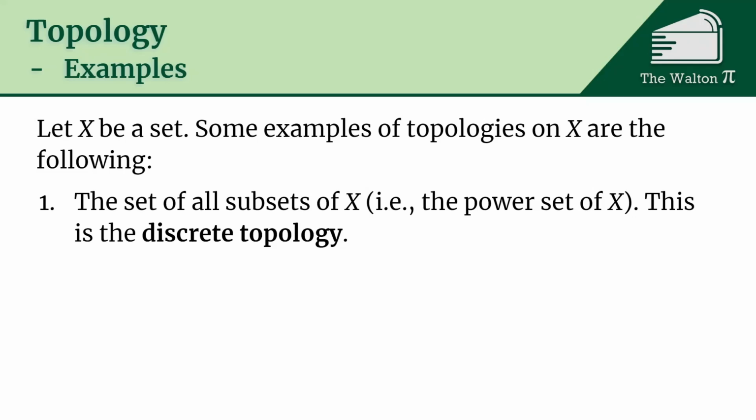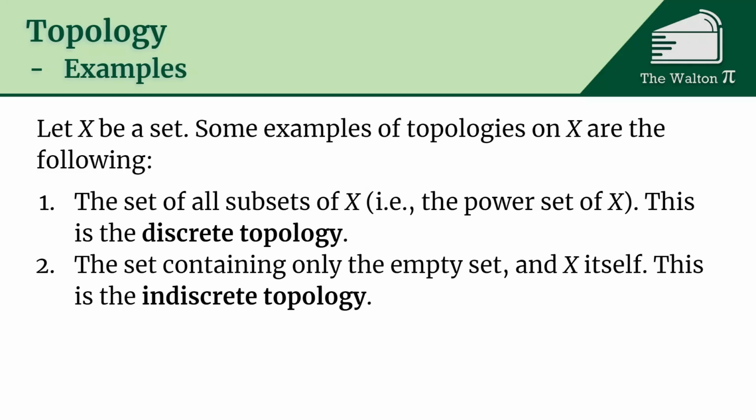Is the entire set an element of the power set? Also yes. If I take any collection of those sets and I union them together, is that going to be an element as well? Well, we take any collection of subsets, we union them together. That's going to then be a subset of X, which is going to be in the power set of X. So yes. And then if we take any finite intersection, that's also going to be an element of the power set. So this is a topology, and it is what is known as the discrete topology.